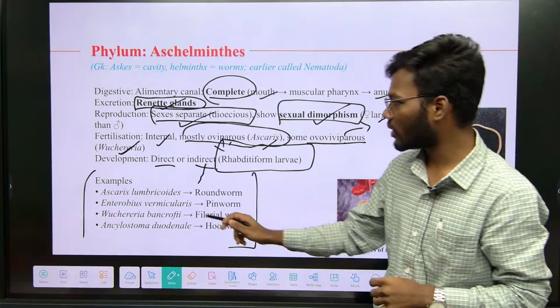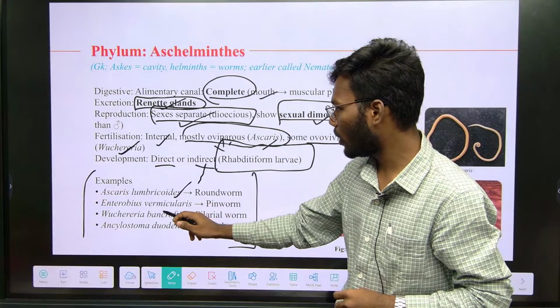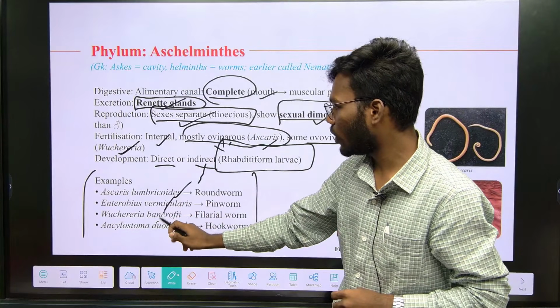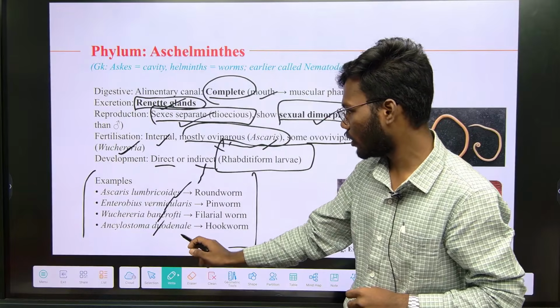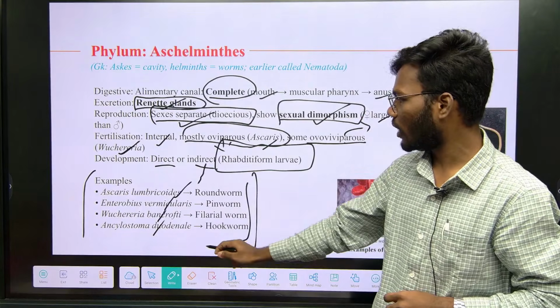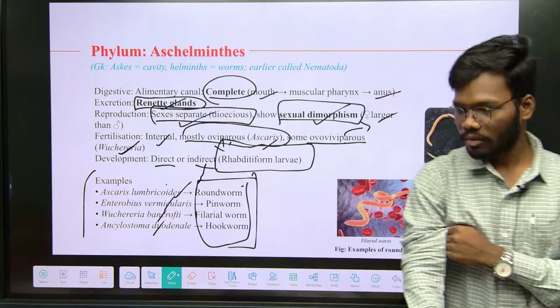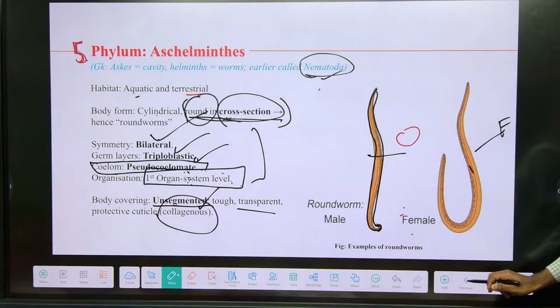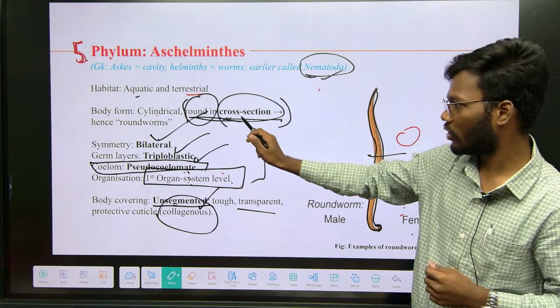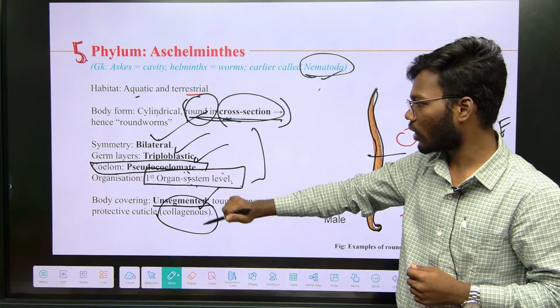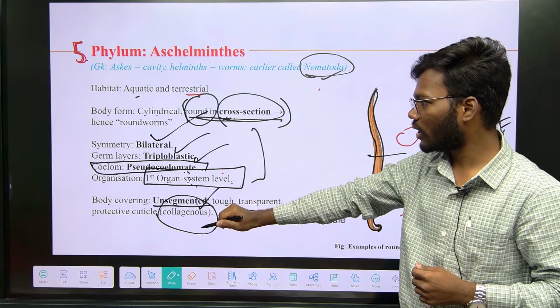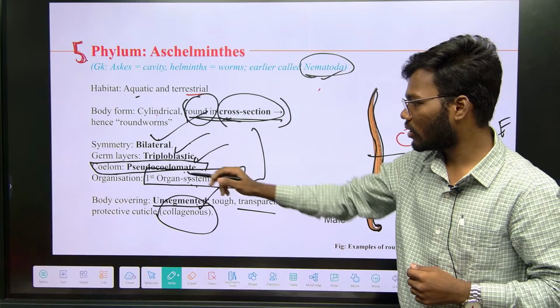What are the examples? Ascaris lumbricoides, Enterobius vermicularis, Wuchereria bancrofti, Ancylostoma duodenale. These are the common names. You have to remember scientific names and common names also. Right. We discussed Aschelminthes. The important points are cross-sectional roundworms, first organ system, unsegmented. You have to remember all these things.